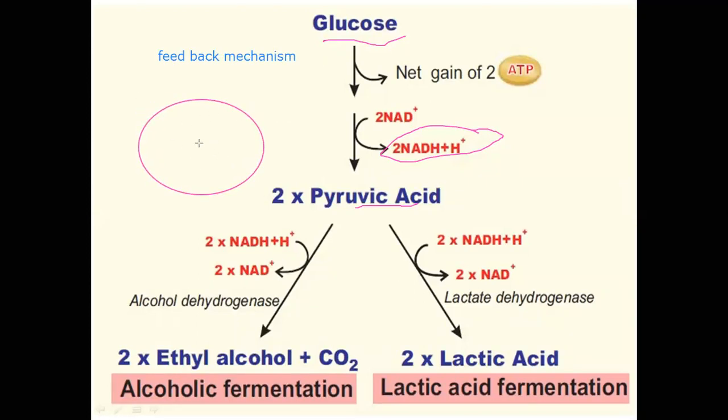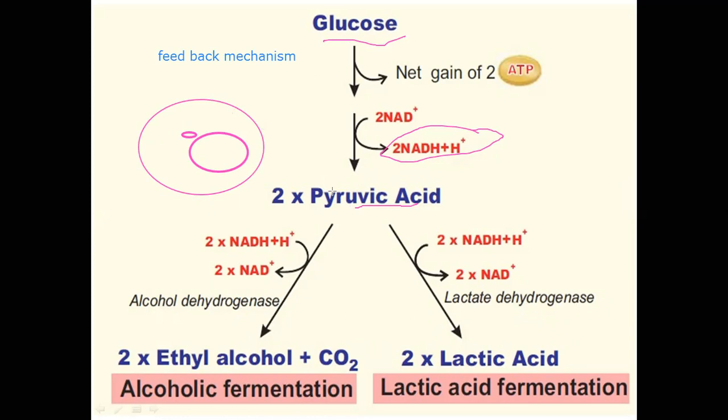For example, this is the particular environment or system where the fermentation process is being carried out. If you see here, when the fermentation process is carried out in this particular environment, what happens? The glucose must be converted to pyruvic acid.